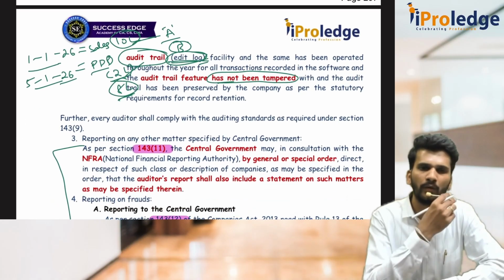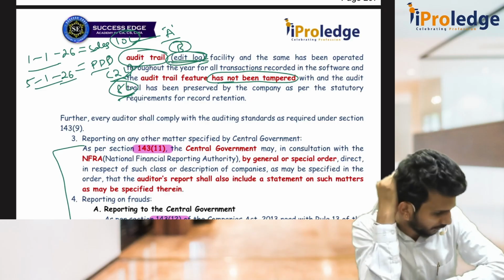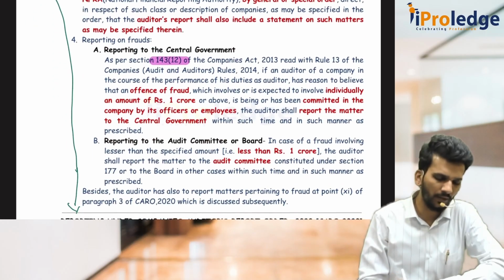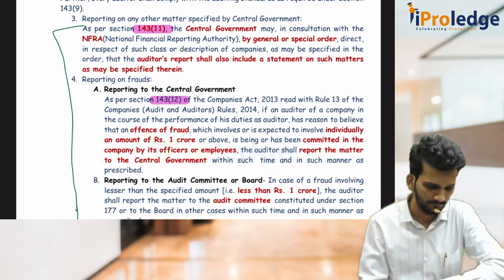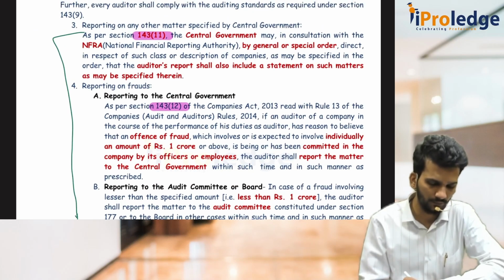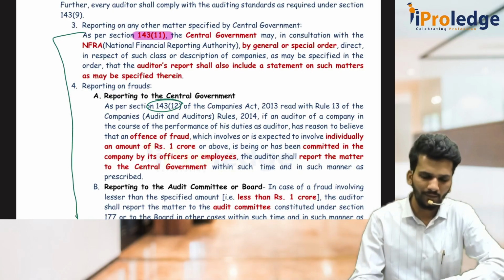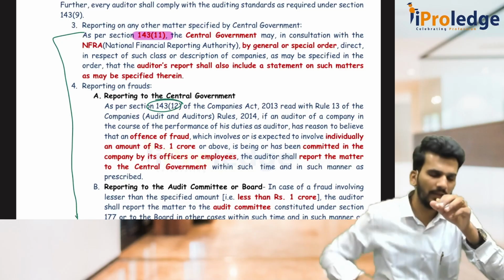This is with respect to 143(3), report, duty to report. Then comes 143(12). First we will discuss 143(12) and then we will go to 143(11). What is 143(12)? Actually we will discuss that in the Companies Act also. Section 143 is there.